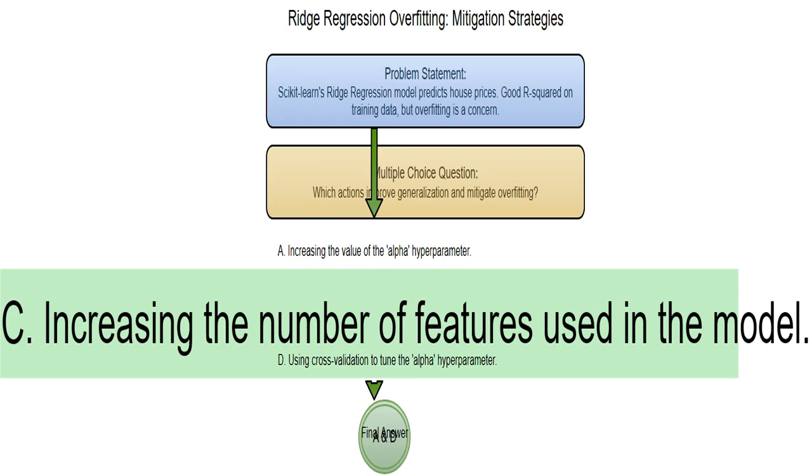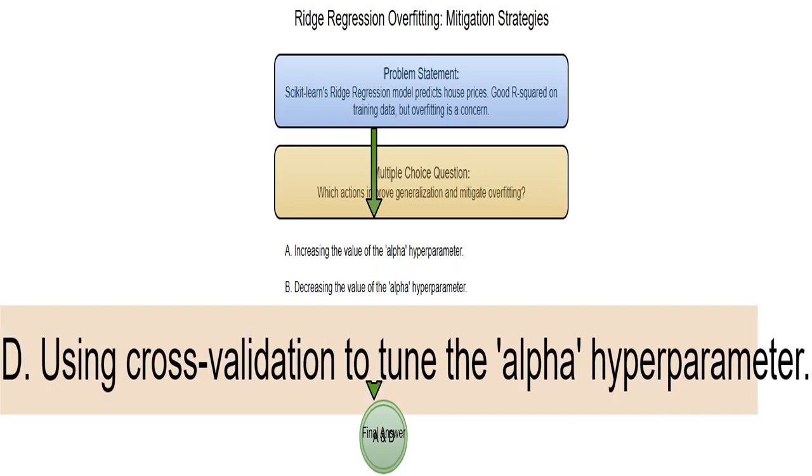This is incorrect. Cross-validation is a great way to find the best alpha value. It involves splitting the data, training the model on some parts and testing it on the others. This helps me find an alpha that generalizes well, preventing overfitting and selecting the best alpha. This is a good idea.